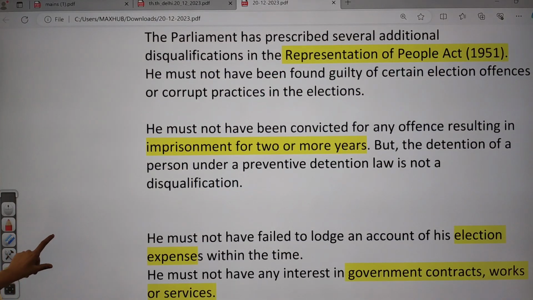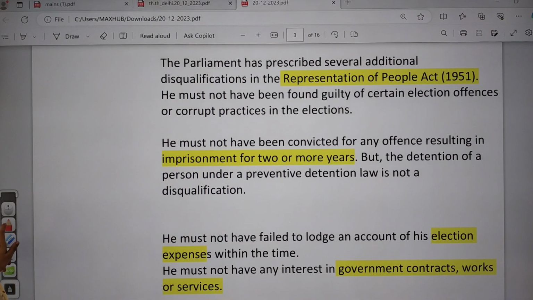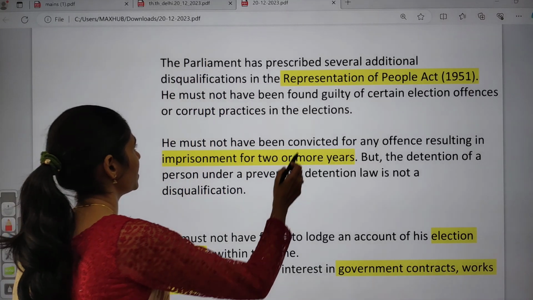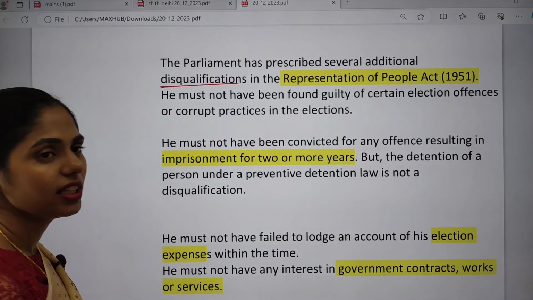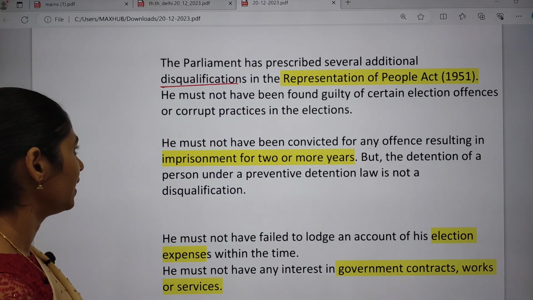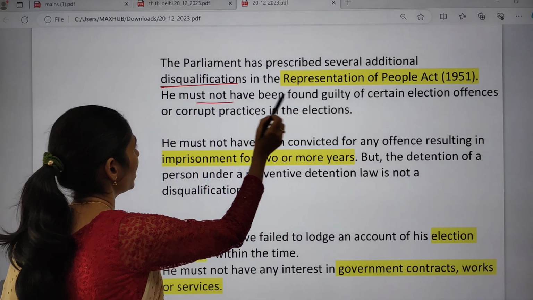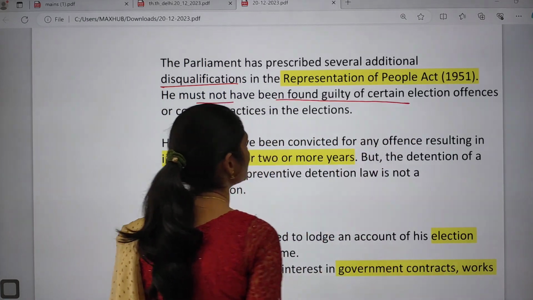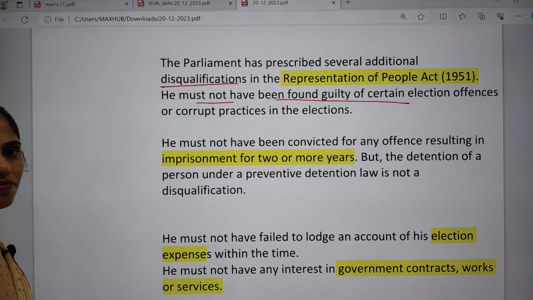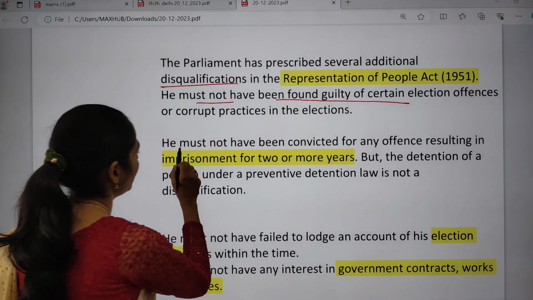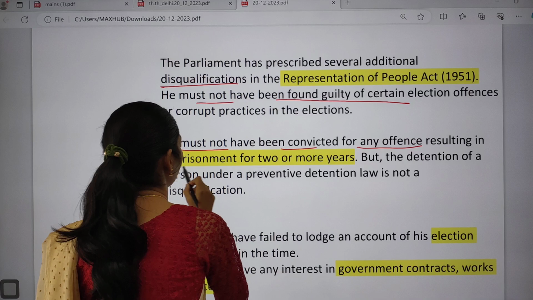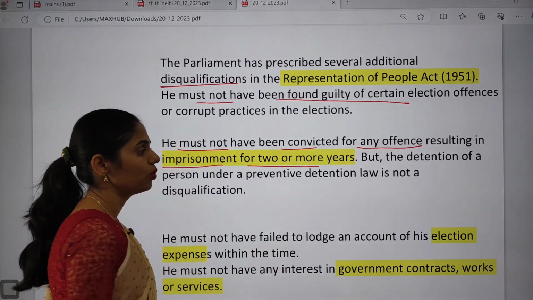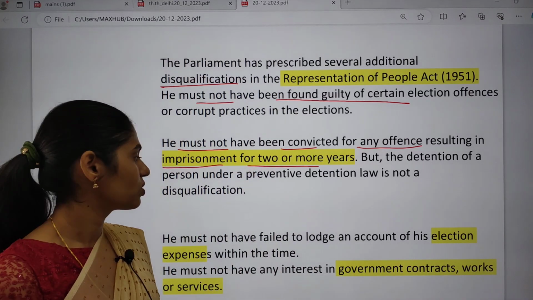Some more important things to remember: Parliament has prescribed several additional disqualifications in the Representation of the People Act of 1951. He must not have been found guilty of certain election offences, and he must not have been convicted for any offence resulting in imprisonment of two or more years, otherwise he will be disqualified.